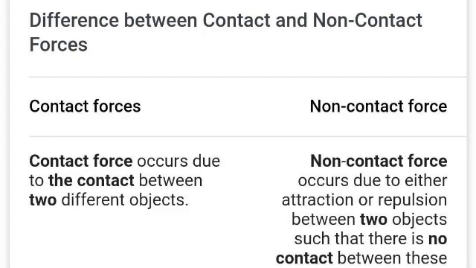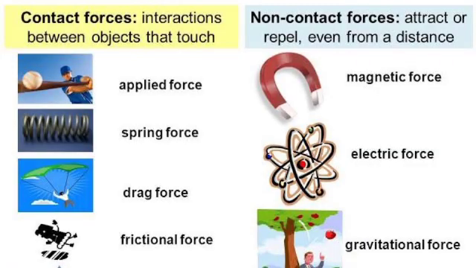Non-contact force. Forces that can act through space without making direct contact with the body are called non-contact forces. Examples of non-contact force: gravitational force, electromagnetic force, electrostatic force, magnetic force.